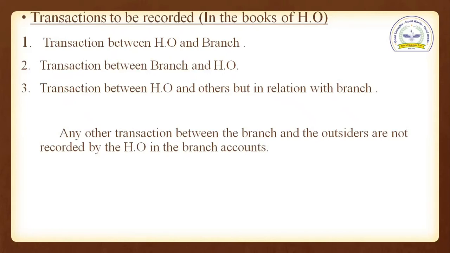If the head office is not involved in any transaction, as in this point, where branch and outsiders are dealing and head office is not involved, we are not going to record it in the books of head office.